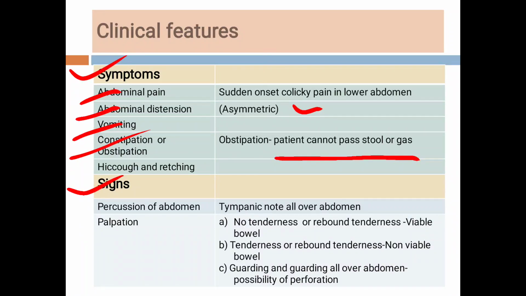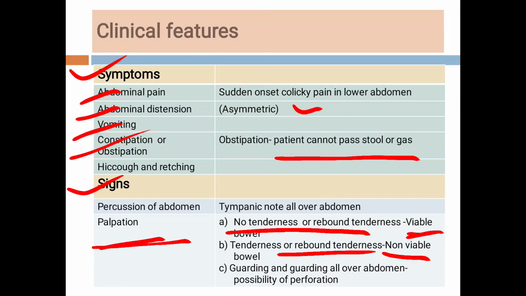Then the signs. When we examine the patient and do the per abdominal examination, on palpation, either there is tenderness or no tenderness. There is distension but no tenderness. So whenever there is no tenderness or no rebound tenderness, it indicates that the bowel is viable. But if there is tenderness or rebound tenderness on palpation, it indicates that there are high chances of gangrene of the bowel, or the bowel is not viable.